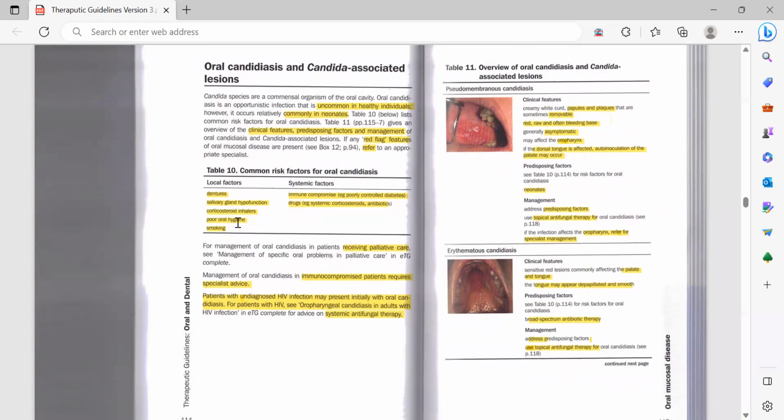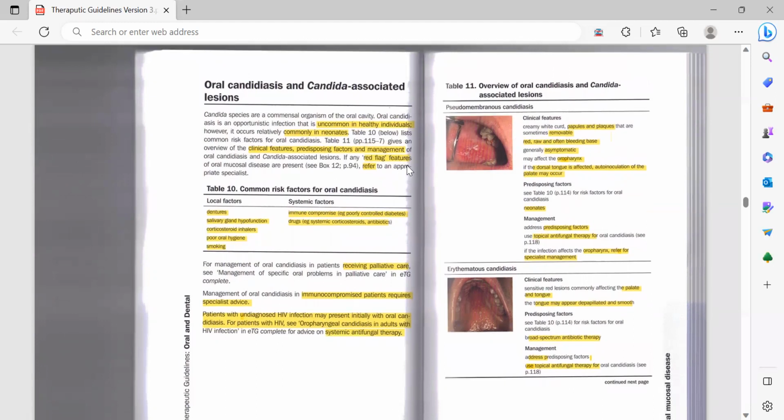Here, this table is a very important table where they have listed the causes, the risk factors in your patient that might be leading him to candidiasis, and it gives an overview of the clinical features and predisposing factors. We will read in detail the clinical features, predisposing factors, and how we will manage different types of candidiasis. If any red flag feature of oral mucosal disease is present, then you need to refer to a specialist. Whenever a patient has any disease or lesion, wherever you see any red flag feature, you just need to refer the patient to the specialist.